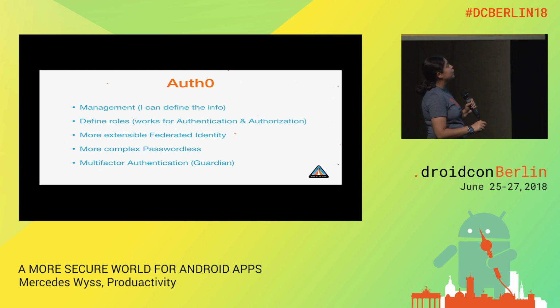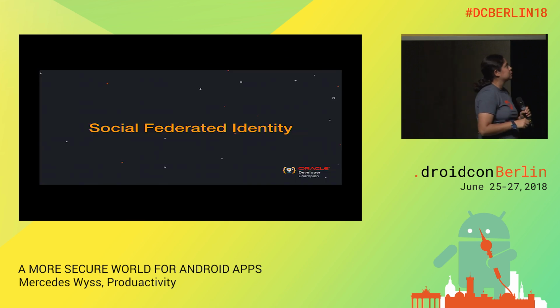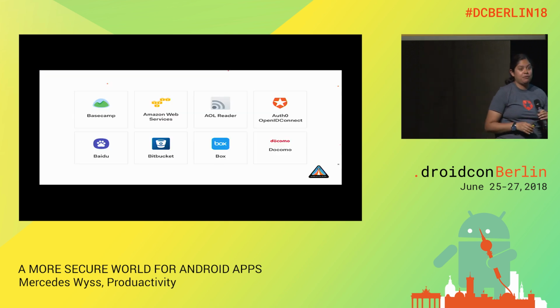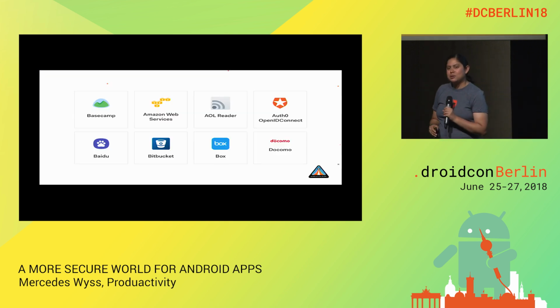You can define roles and dynamic roles, and they will verify that for you. They have a more extensible federated identity, a more complex passwordless, and multi-factor authentication with the application. So they have all these federated identities. Sometimes we believe that only Facebook exists.